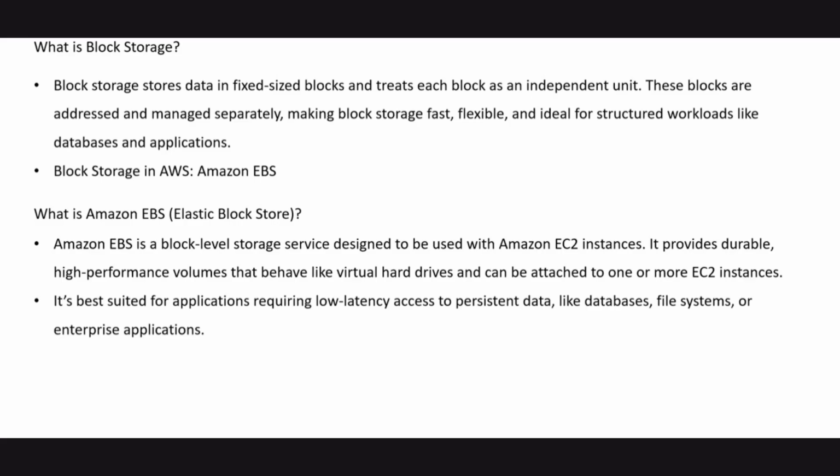Block storage in AWS is what we call Amazon EBS, Elastic Block Store. So what is EBS? It's a block-level storage device designed by AWS to be used with EC2 instances. It provides durable, high performance volumes and behaves like a virtual hard drive. This is the one line for EBS.